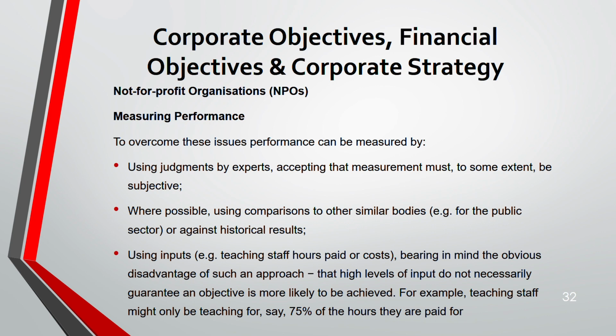Not measuring the performance at all is still worse off than measuring the performance somewhat, even though it's subjective or has disadvantages. Because if you're using a high level of input, it does not guarantee that you are going to achieve the objective. For example, you might have a great proportion of teachers there, but that does not mean that they are actually teaching what is relevant or doing their job well. Because let's say only 75% of the hours they are paid for, they are teaching.